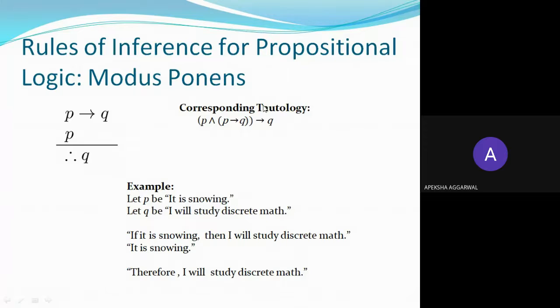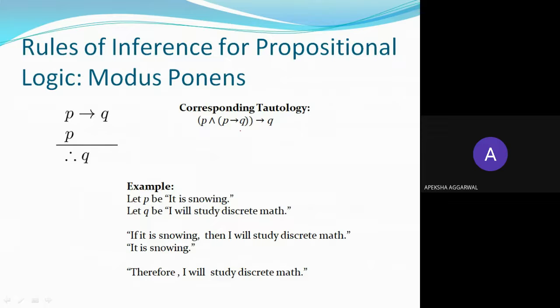Now an example. Statement P is: it is snowing. Statement Q is: I will study discrete math. Now, don't look at the solution. P implies Q: if it is snowing, I will study discrete math. Next is P: it is snowing, and if it is snowing, I will study discrete math.